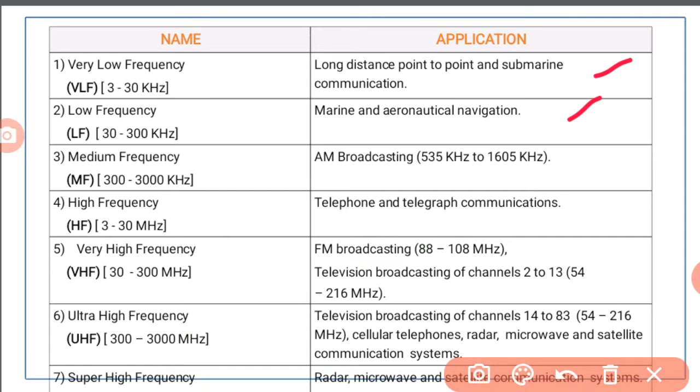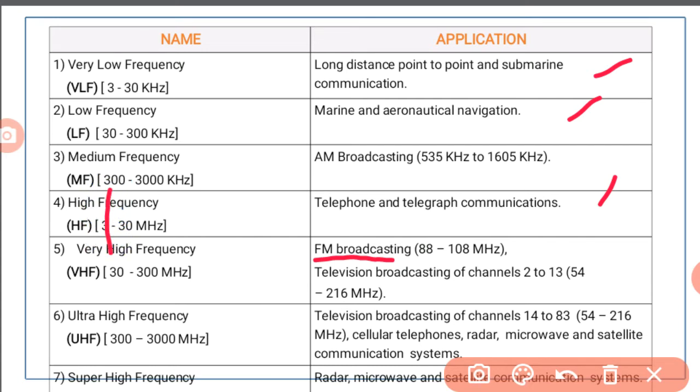Okay, so medium frequency is for AM broadcasting. High frequency range is for telephone and telegraph communications. Next, very high frequency is for FM broadcasting, that is 88 to 108 megahertz, and television broadcasting of channels 2 to 13, that is 54 to 216 megahertz.